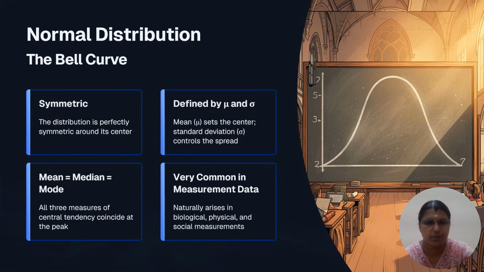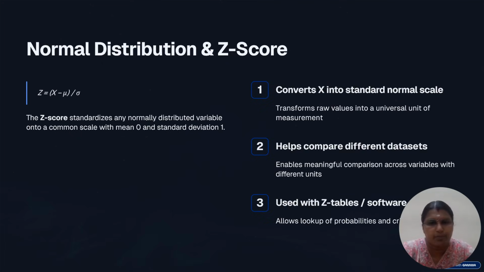Next, the normal distribution. The normal distribution always looks like a bell-shaped curve. Here are some characteristics of the normal distribution. First, it is symmetric. Second, it is defined by mu and sigma. Then mean, median, and mode are equal, which is very common in measurement data. Symmetric means the distribution is perfectly symmetric around the center, and mu and sigma are the mean and standard deviation. In the normal distribution, we have the Z score formula: Z = (x minus mu) divided by sigma.